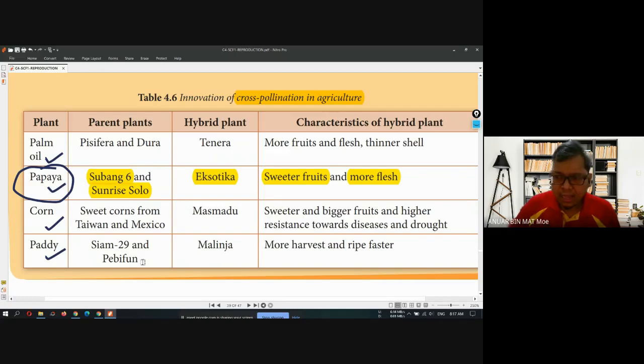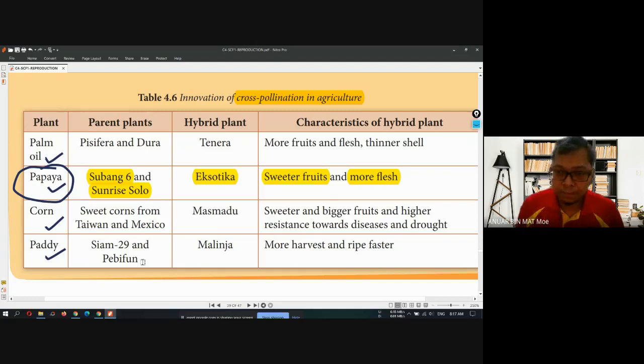There are many examples of crops that they cross-pollinate to create sweeter fruit, bigger fruit, and fruit that is more resistant to disease and pests, and other characteristics as well. Cross-pollination is not just to have a better fruit,